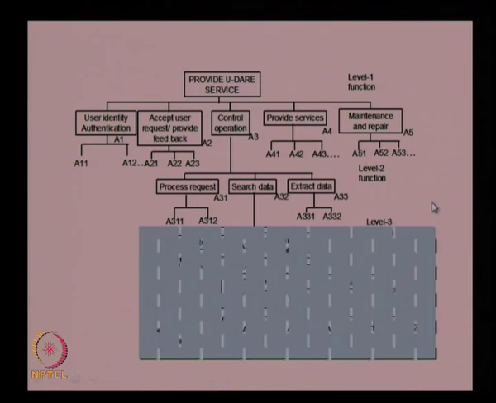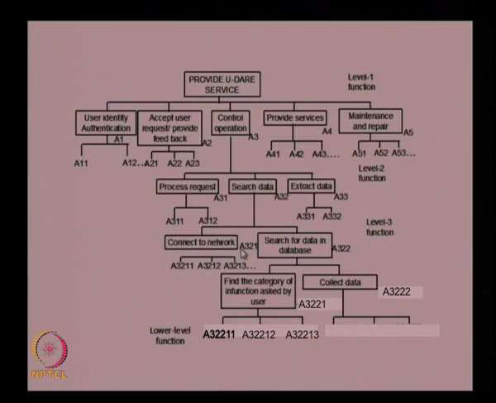In this A32 function we decomposed, and then we found that A321 and A322 are the 2 sub functions, basically connect to network, search for data in the database. So these were the 2 sub functions. Again the function A322 was decomposed to A3221 and A3222, and similarly this can be subdivided if needed. We can go for lower level functions and decompose further.